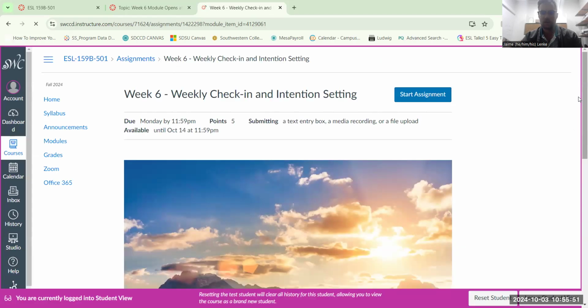As always, we like to begin the week by setting our weekly intention. The only thing you need to do to complete this assignment is to submit a complete sentence. So, my intention this week is to work on my essay, period. As long as it's a complete sentence with a capital letter, a subject, a verb, a complete thought, and some sort of punctuation at the end, then you get full credit for this assignment.